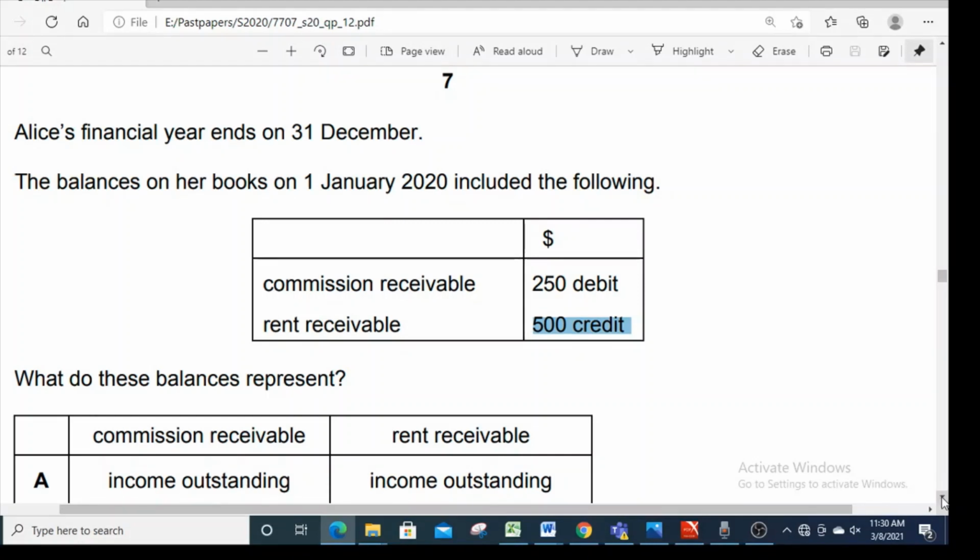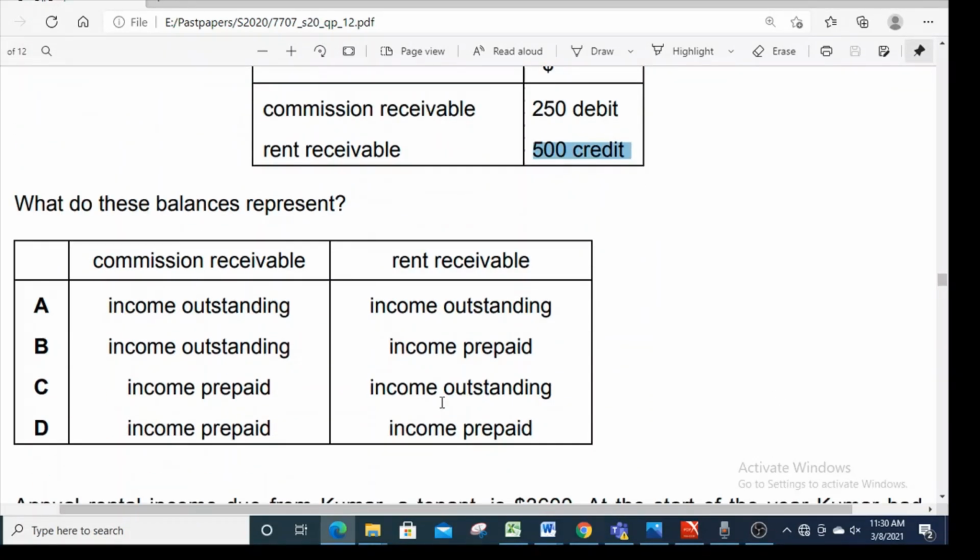Let's see which option has both. So option A has commission receivable as income outstanding, which is correct, but rent receivable is also income outstanding, which is wrong. Option B, commission receivable outstanding, accrued, correct, and rent receivable is prepaid. This is also correct. So option B is the correct answer. For option C being incorrect, you can see that it's income prepaid, which is actually wrong. So option B is our correct answer.